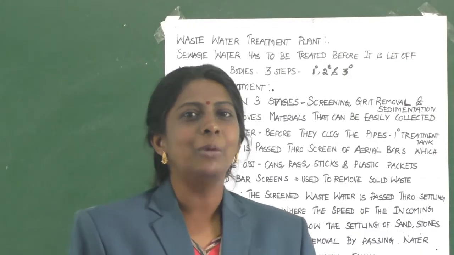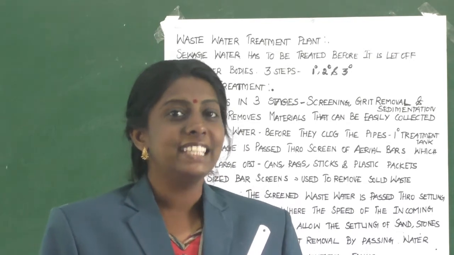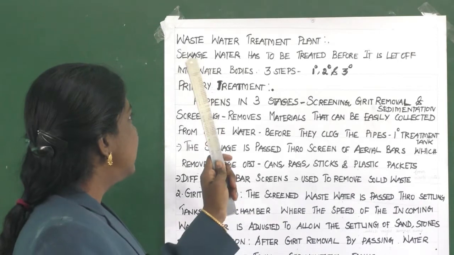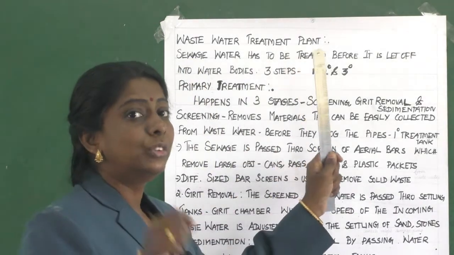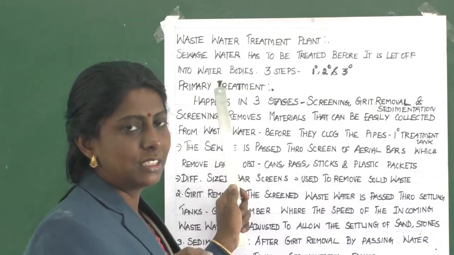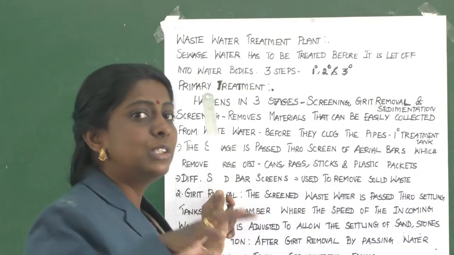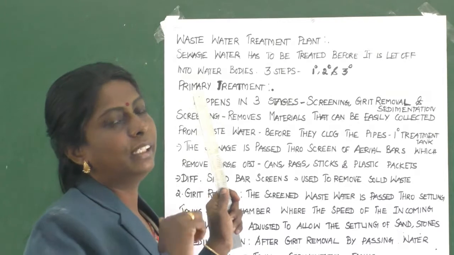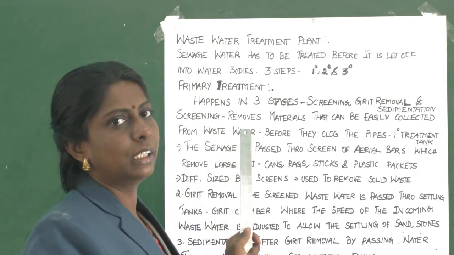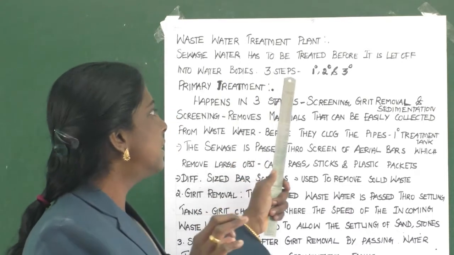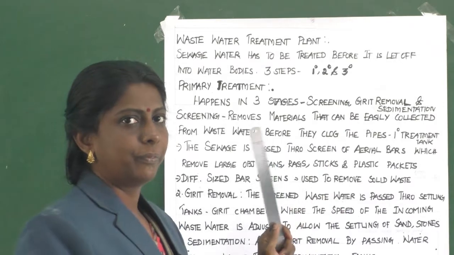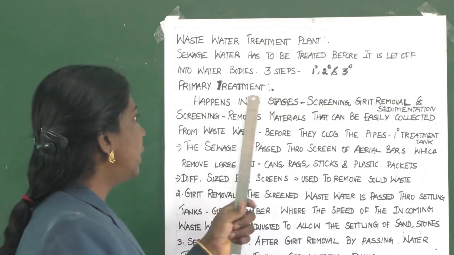Yes children, now let us continue with the wastewater treatment plant. Here, sewage water has to be treated before it is let off into water bodies. Before this water is released to rivers, it should be treated. How this wastewater is treated, that we are going to learn now. It is treated in 3 steps, that is primary, secondary and tertiary.